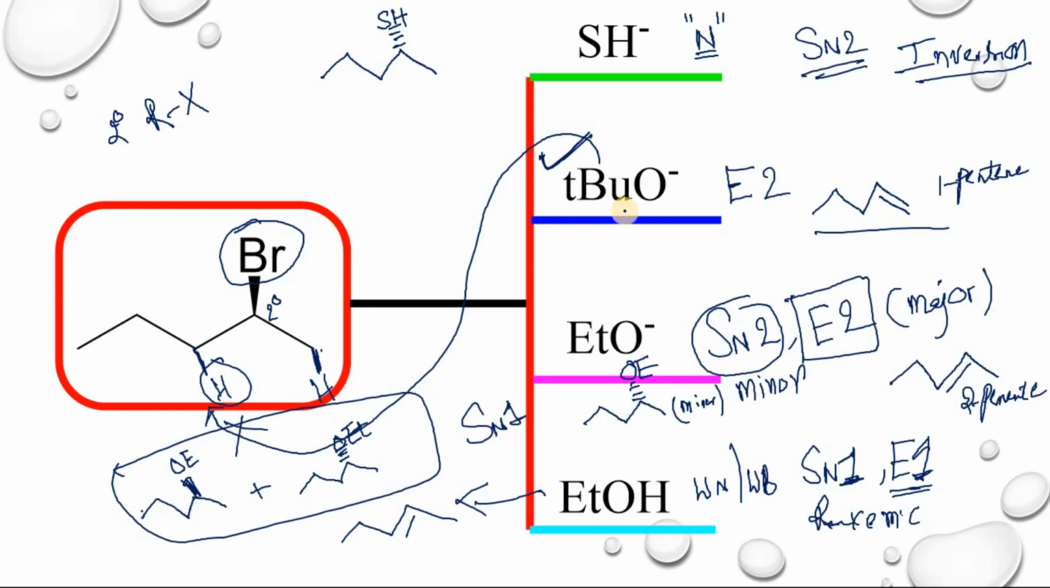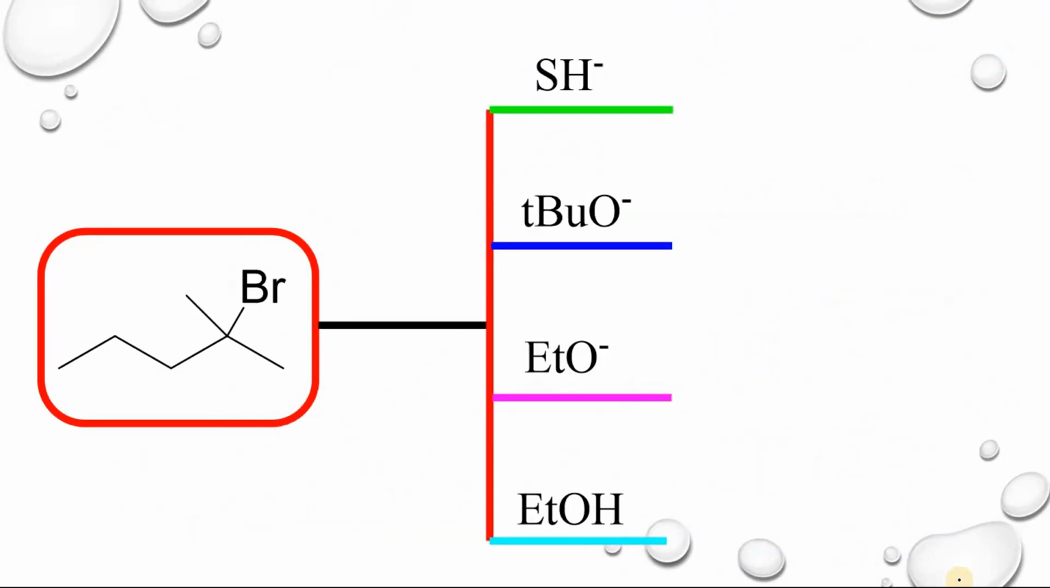In case of ethyl alcohol, a weak nucleophile and weak base, at room temperature, SN1 is the major. Suppose you heat, suppose the condition is changed. If you heat, then E1 will be major and SN1 will be minor. Okay, this is about secondary alkyl halide.